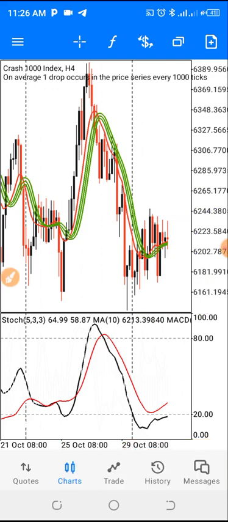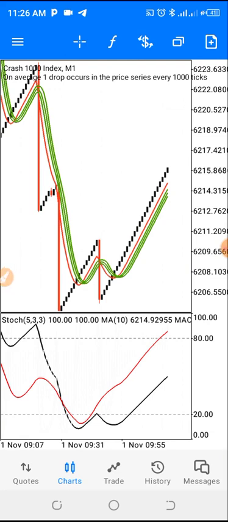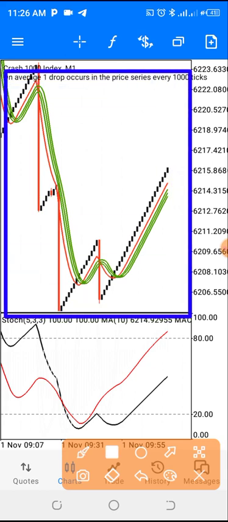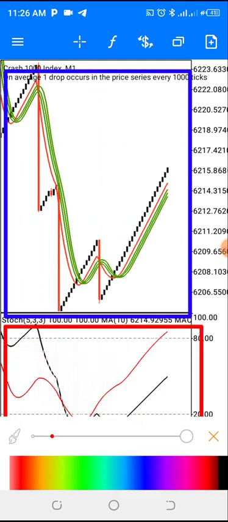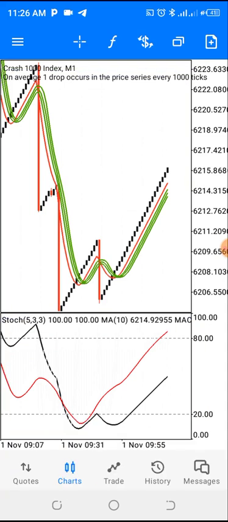So to establish that, we can go down to our 1 minute time frame that we will use to scalp. Basically the confirmation we'll be looking for is just two. One is going to be on our main indicator area like this, and the other one is going to be at our indicator window like this, right? That's the two confirmations we'll be looking out for, and the confirmation is very simple.